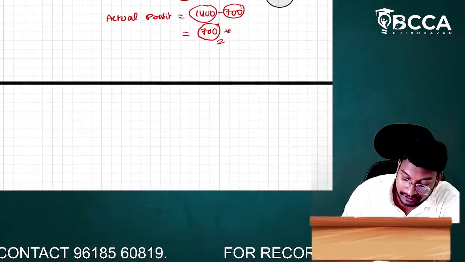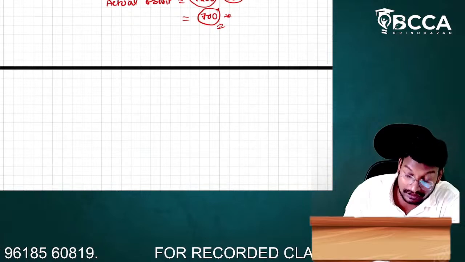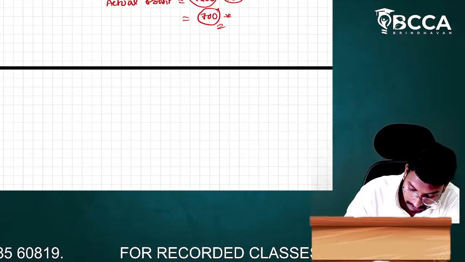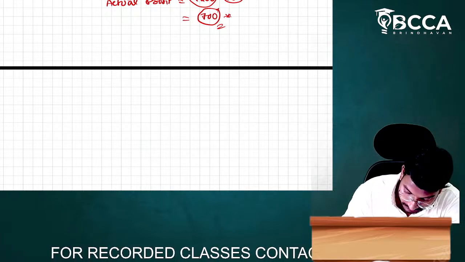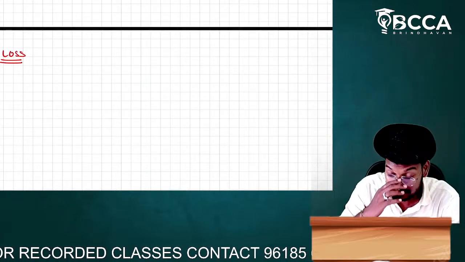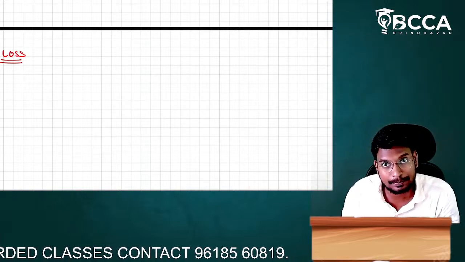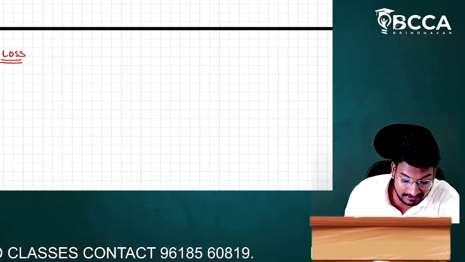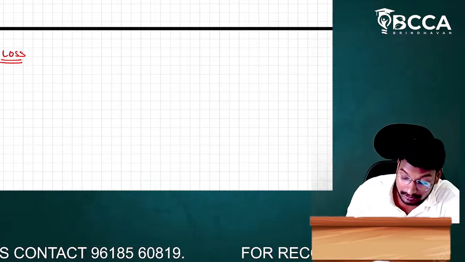Now, next we are going to discuss a loss. How can we say the loss? It is the difference between the expenditure for the generation of revenue and the revenue.